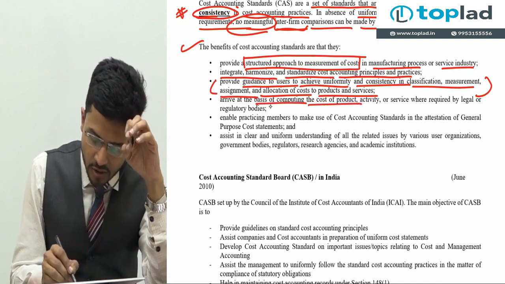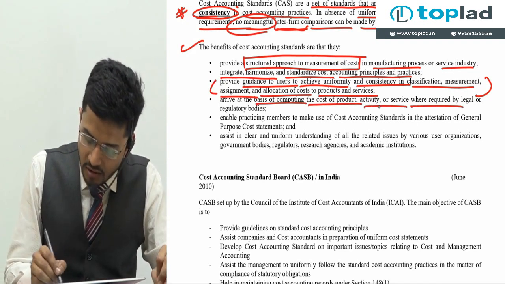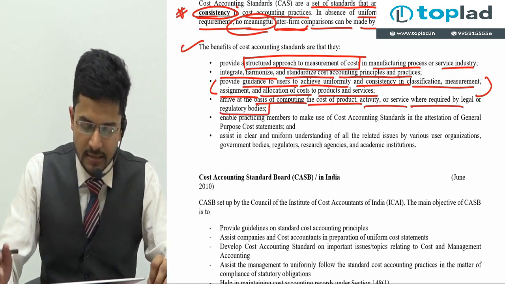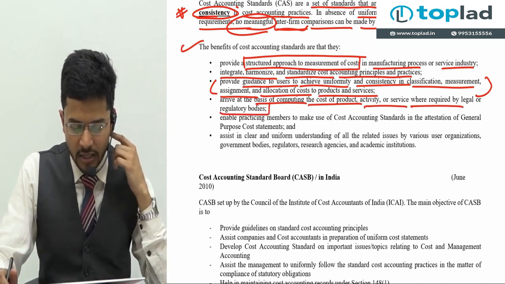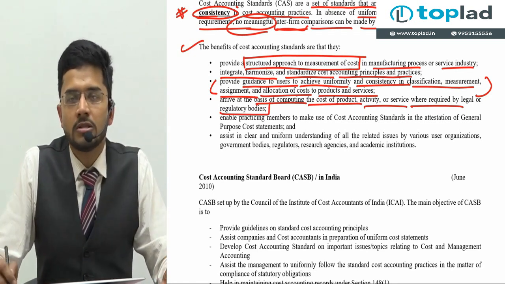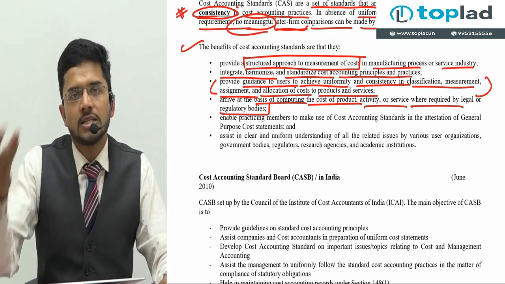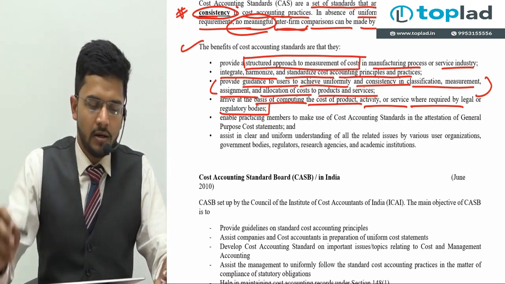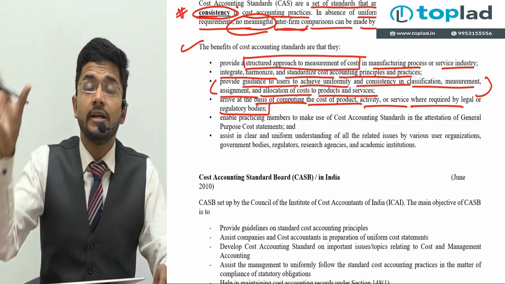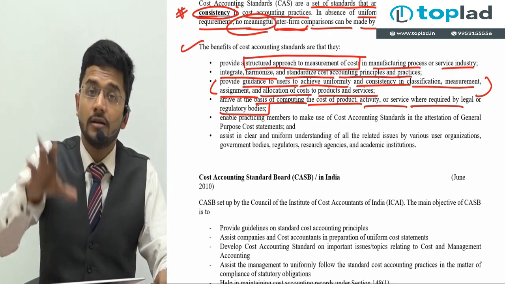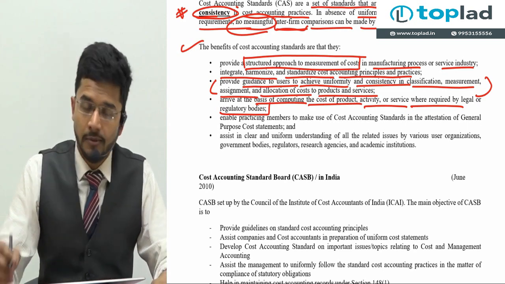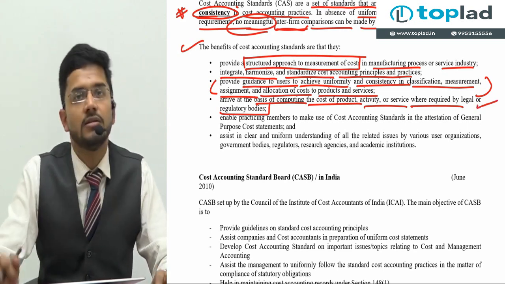Arrive at the basis for computing cost of product, activity or service where required by legal or regulatory bodies. So wherever legal or regulatory bodies require us to compute some cost, like the transportation cost, the question is, what all expenditure should be allocated or assigned to the transportation cost? Who will tell us this? It will be told by the cost accounting standards.